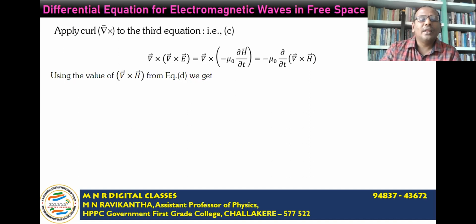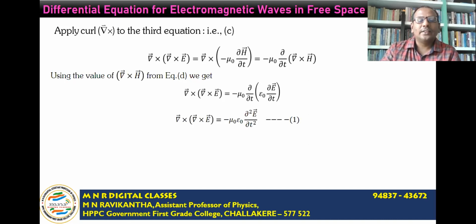Now, using the value of del cross H from equation D, that is del cross H is equal to epsilon naught times ∂E/∂t, we get curl of curl E is equal to minus mu naught times ∂/∂t of epsilon naught times ∂E/∂t. So rearranging the terms, curl of curl E is equal to minus mu naught epsilon naught times ∂²E/∂t². Call this equation 1.